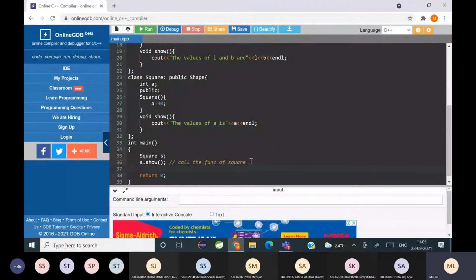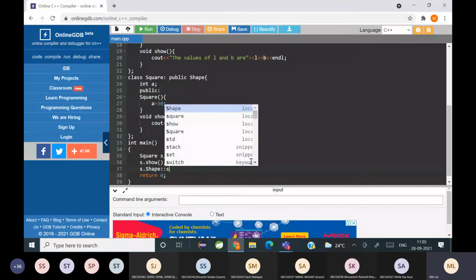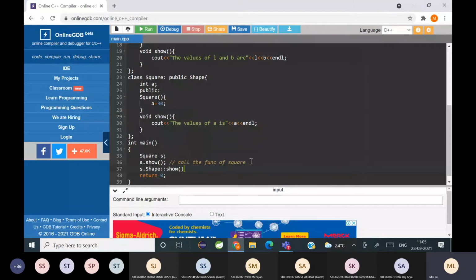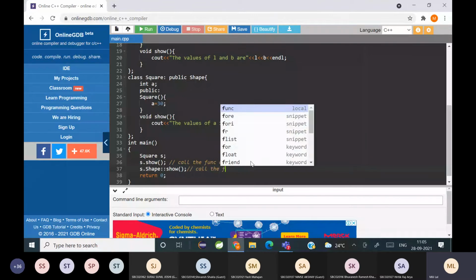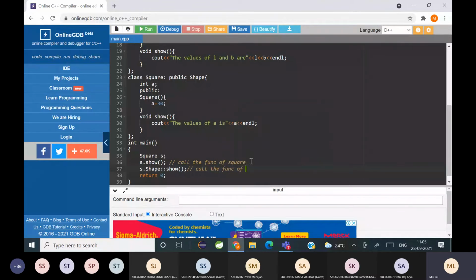But suppose I write s dot shape scope resolution operator show, then which function will be called? Of the shape class. Yes, it is going to call the function of the shape class. Why? Because here we have specifically written shape scope resolution operator show.